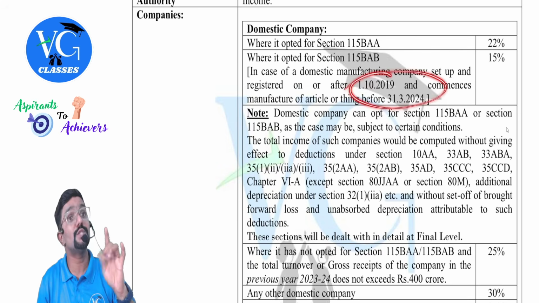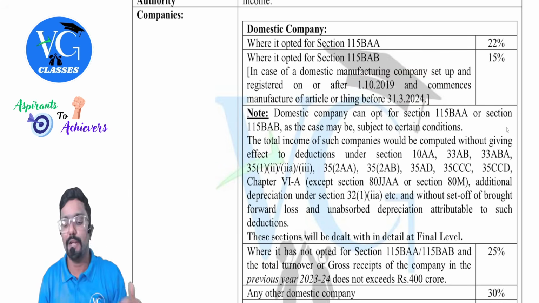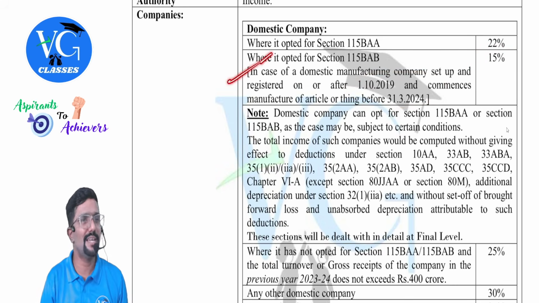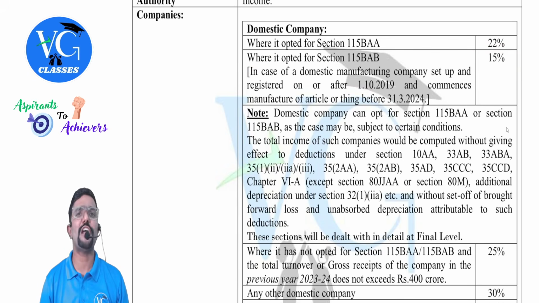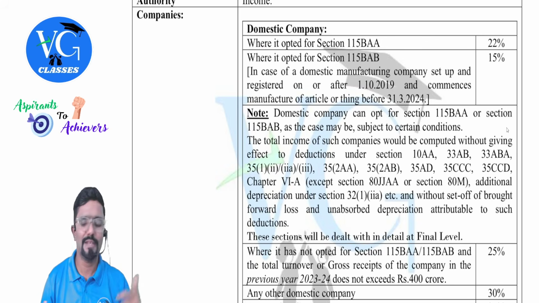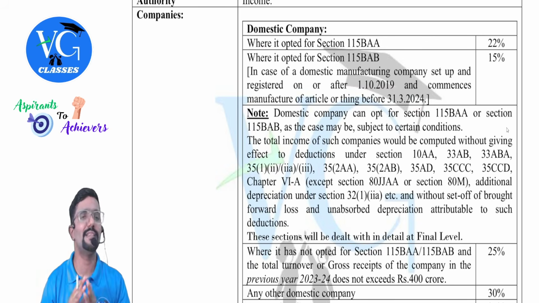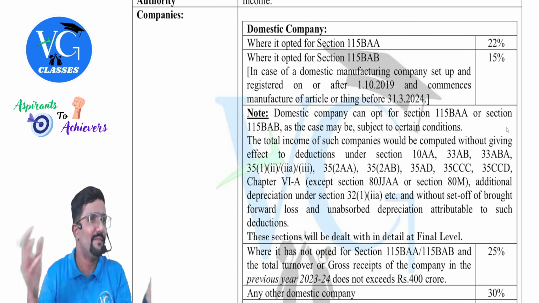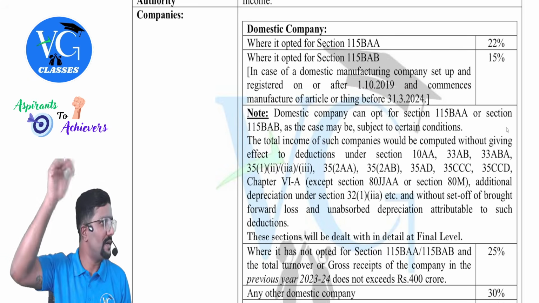The deadline was to set up manufacturing. If I continue manufacturing, can I follow same? Yes. Okay, this was done in order to support the Make in India scheme, guys. Okay, that is to support the manufacturing domestic company. I feel somewhere they should have extended this. There should not be a deadline there, but they have kept a deadline. Okay, they want to give benefit, but not forever. So only for certain years. Okay, guys. Hope you understood.